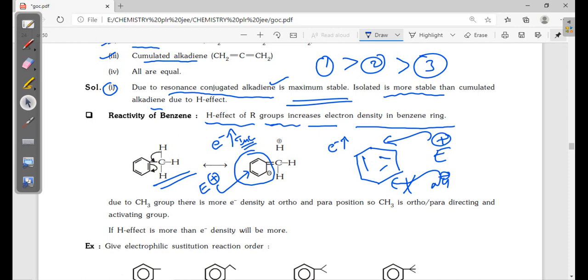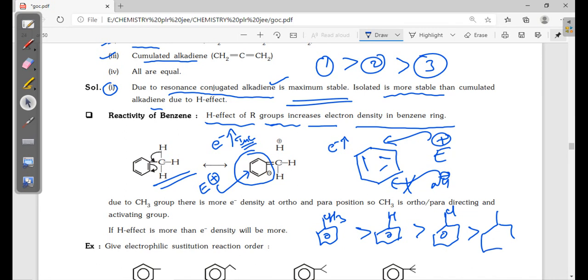Compared to normal benzene, methyl benzene is highly reactive. Compared to normal benzene, halobenzenes are less reactive, and nitrobenzenes are even less reactive. This is the sequence.